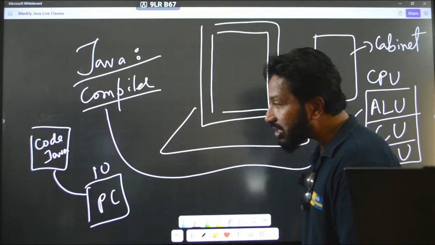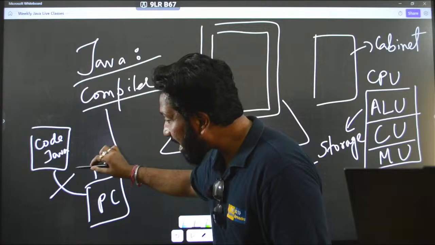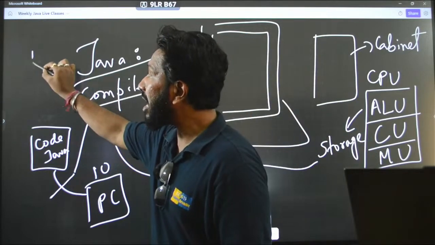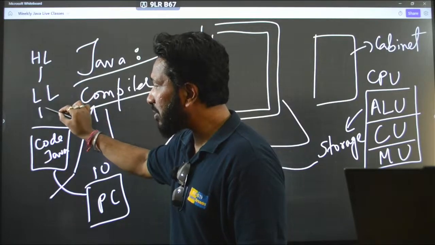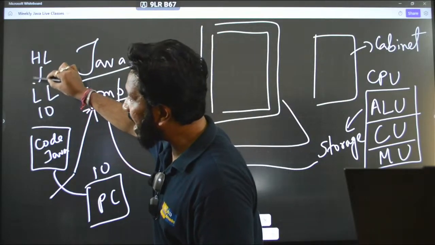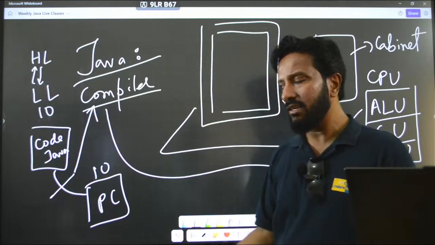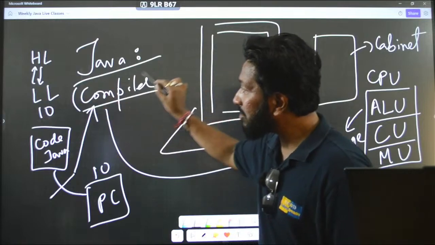So that is converted by an entity, and that entity is called the compiler. Just remember, your high level language, your programming language, is converted to low level language, that is 1 and 0 binary, and again back, because we don't understand this binary 1 and 0. That translation is done by the compiler.